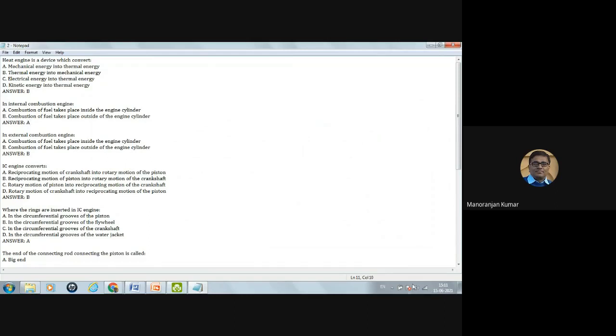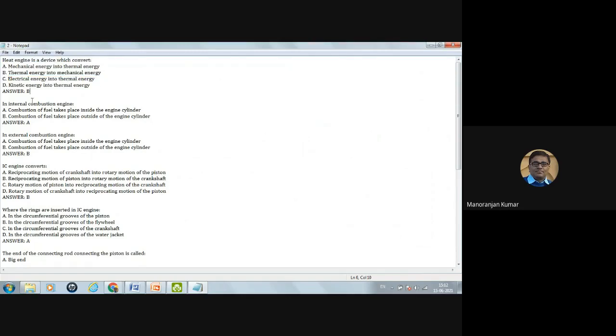First question is, heat engine is a device which converts... Heat engine क्या करता है? Heat engine is a device which convert thermal energy into mechanical energy. Thermal energy is created by the combustion of fuel. Okay, so heat engine will convert thermal energy into mechanical energy.